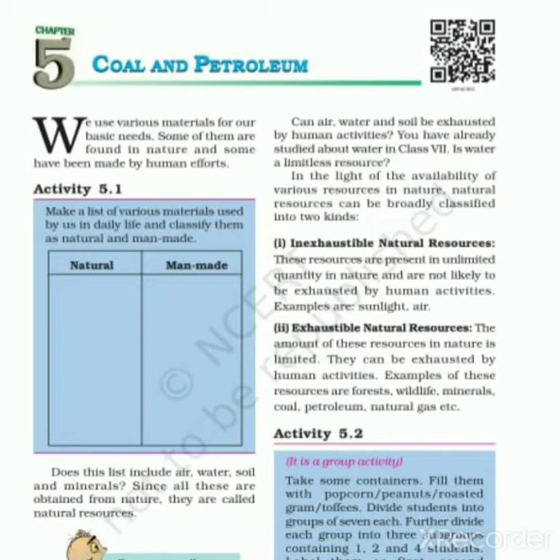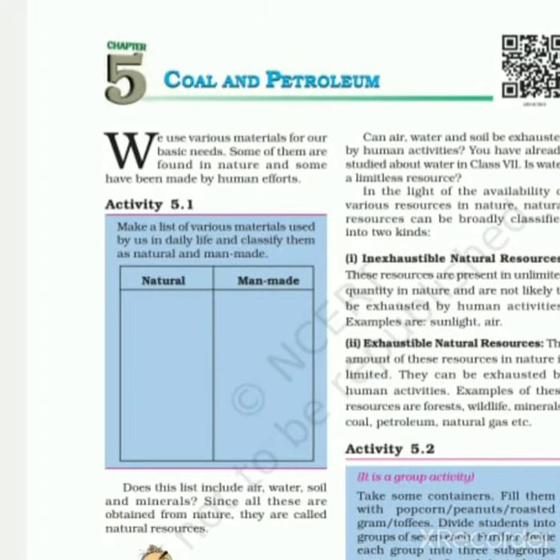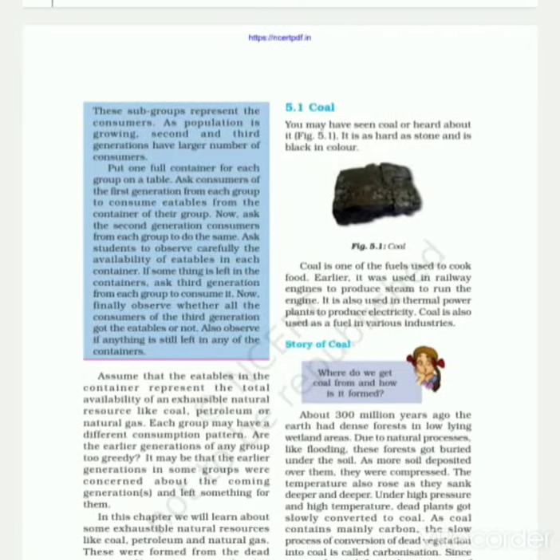Next, the second type of resource is exhaustible natural resource. For example, forest, wildlife, some minerals, coal, petroleum and natural gas. These are a few examples which are going to end someday. The things which are going to end someday, we have to preserve. So let us study in brief about inexhaustible natural resource and exhaustible natural resource.